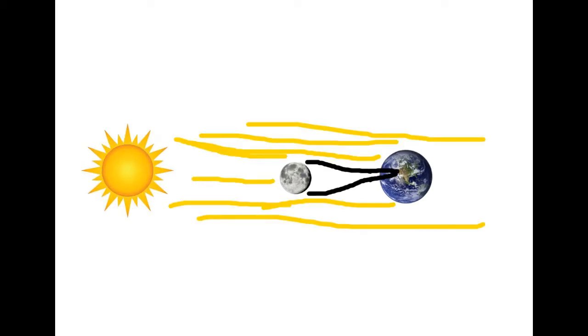Maybe a picture would help. The Earth goes around the sun, but also the moon goes around the Earth. And occasionally the moon comes between the Earth and the sun, and when it does, it casts a shadow on the Earth. And that is how an eclipse happens.